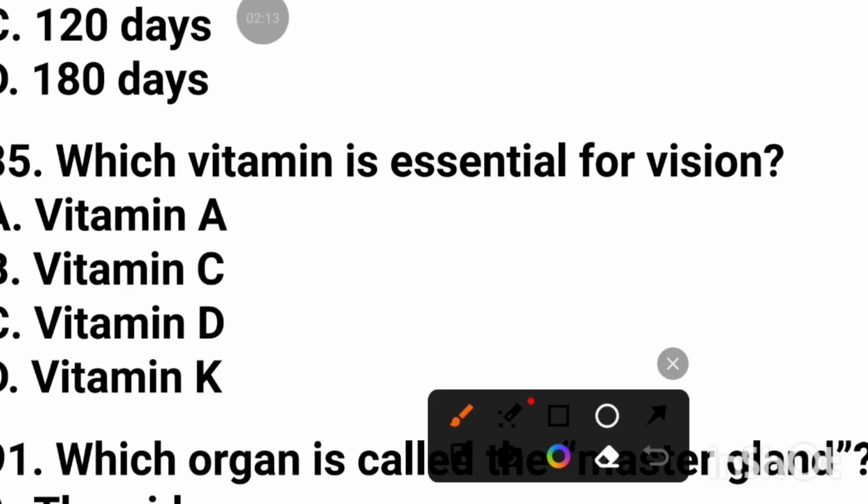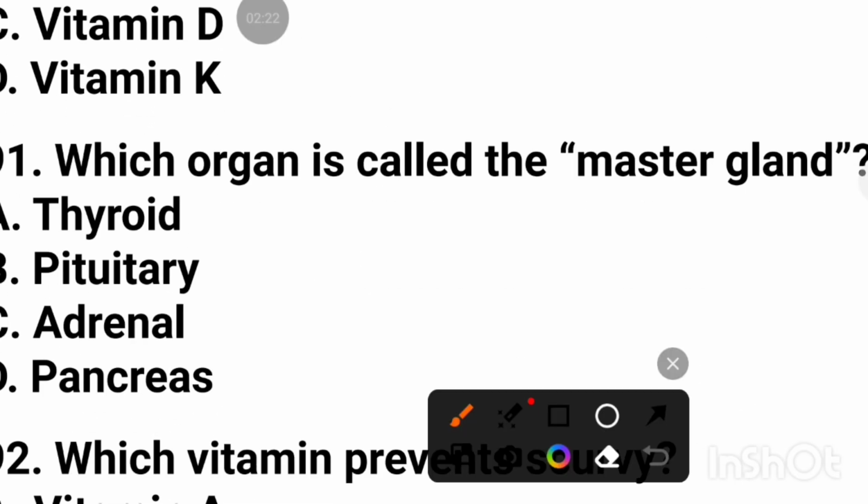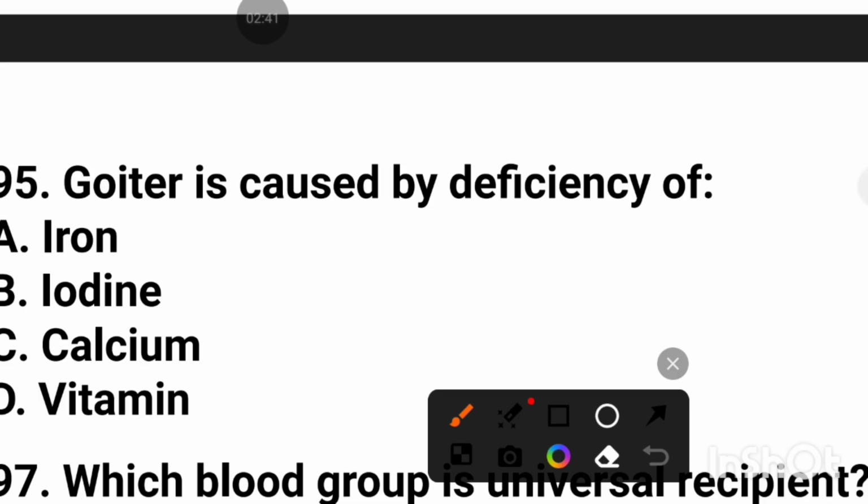Which vitamin is essential for vision? Vitamin A. Which organ is called the master gland? Pituitary gland. Which vitamin prevents scurvy? Vitamin C. Goiter is caused by deficiency of iodine.